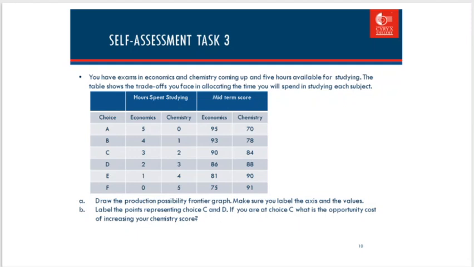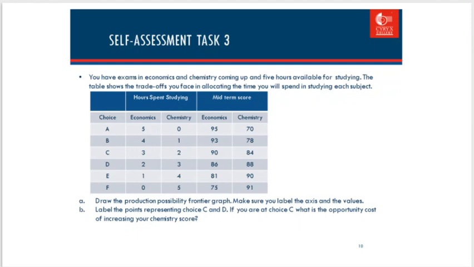Now, how to answer question A. How to draw the PPC: you have to focus on the midterm score. Put the economics score on the vertical axis and chemistry on the horizontal axis.